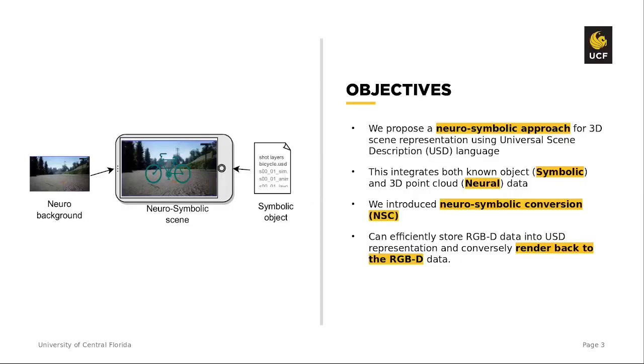Here in this study, we propose a neuro-symbolic approach for 3D scene representation using Universal Scene Description Language. This integrates both known object and 3D point cloud data. We introduce neuro-symbolic conversion to identify and replace point clouds with 3D objects. The proposed system can efficiently store RGB depth data into USD representation and conversely render back to the RGBD data.